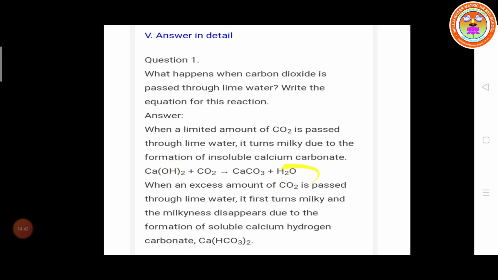They are called water. So when an excess amount of CO2 is passed through the lime water, first it turns milky, and the milkiness disappears due to the formation of soluble calcium hydrogen carbonate. First it turns milky and the milkiness slowly disappears. Why does it slowly disappear? The calcium carbonate is slowly converted into calcium hydrogen carbonate.